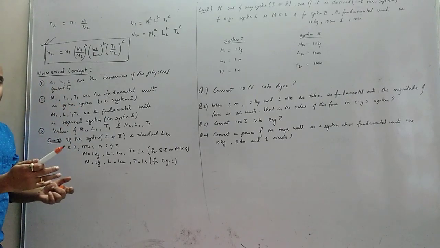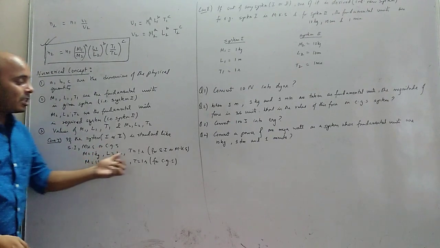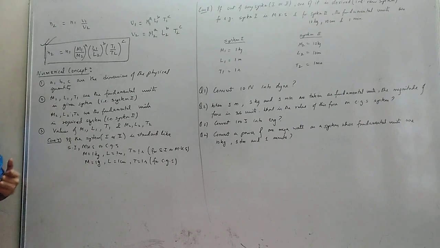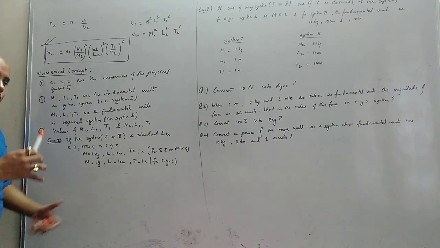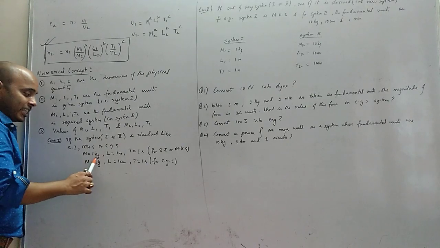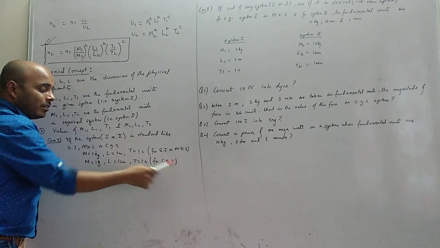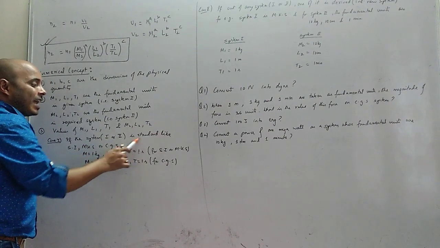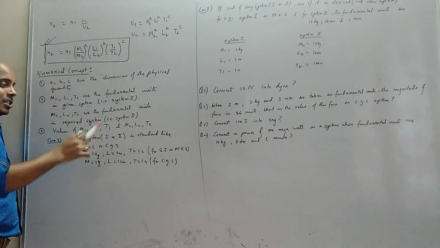Whether it is kg or gram depends on which system it is, SI, MKS or CGS. You got the idea? I am interested here only in the values, the magnitude of MLT. The magnitude will always be 1, 1, 1. Units, kg or gram, depend on the system we are dealing with. Okay, understood? Only when the systems are standard, MKS, CGS.